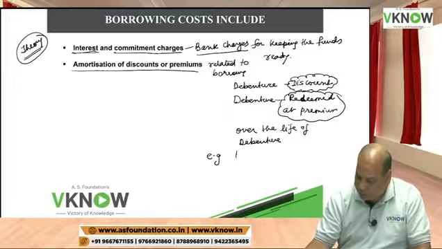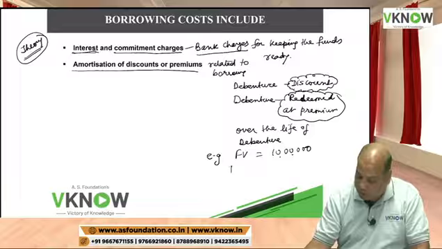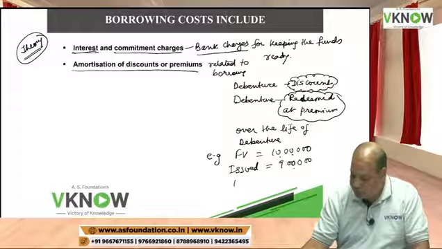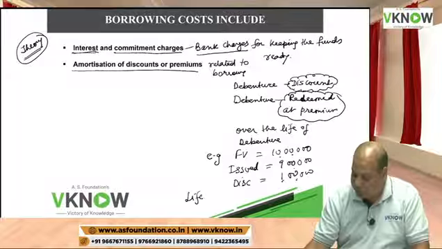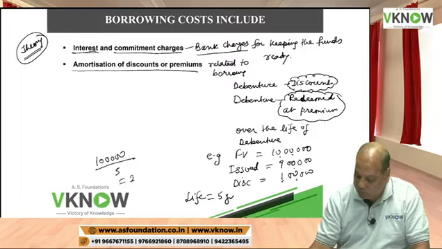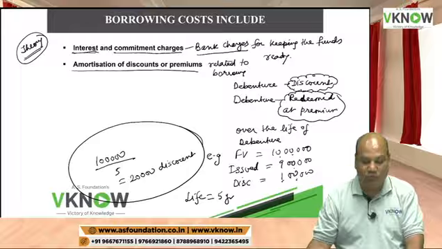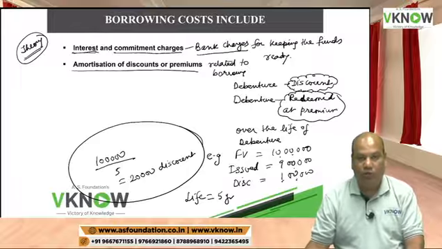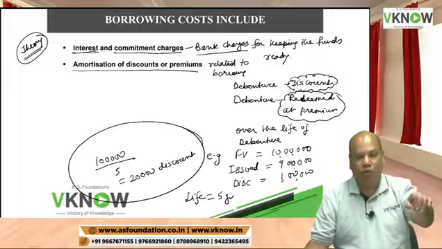For example, face value of debenture is 10 lakh, but you have issued at 9 lakh rupees. So there is a discount element of 1 lakh rupees. And suppose the life of this debenture is 5 years. So we are going to amortize 20,000 rupees discount every year. So as per the standard, even this 20,000 discount which you are amortizing every year will also be called borrowing cost.